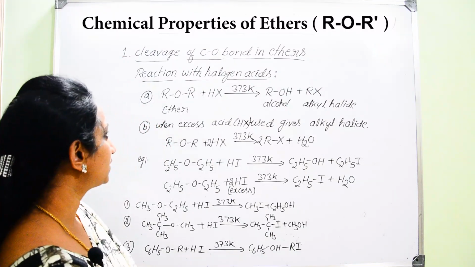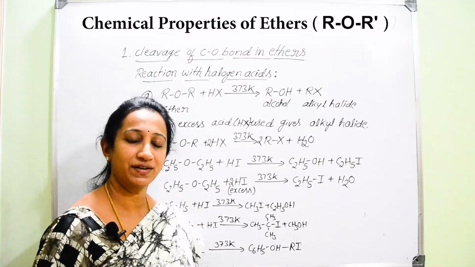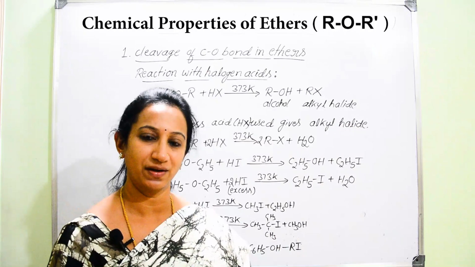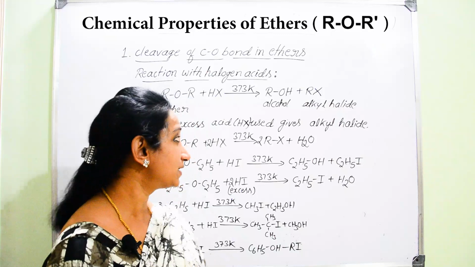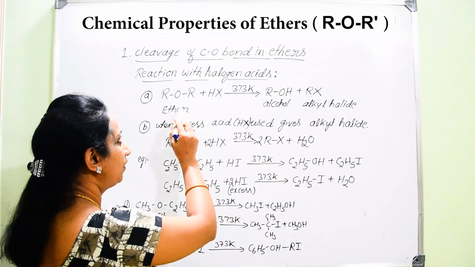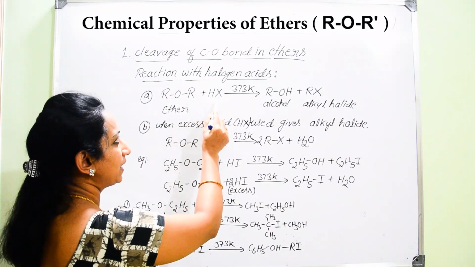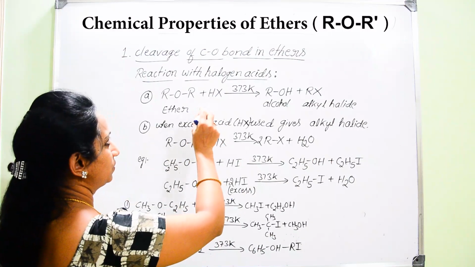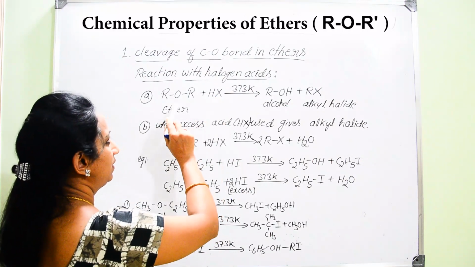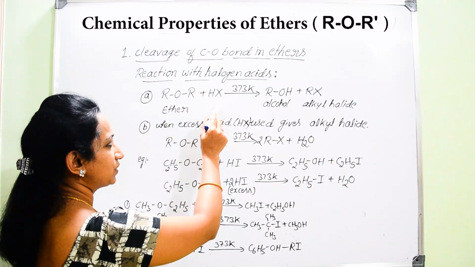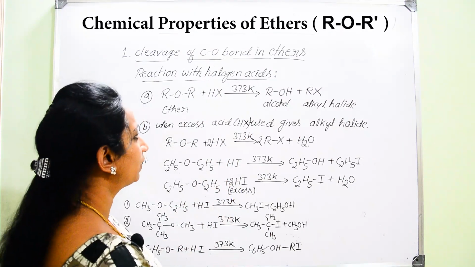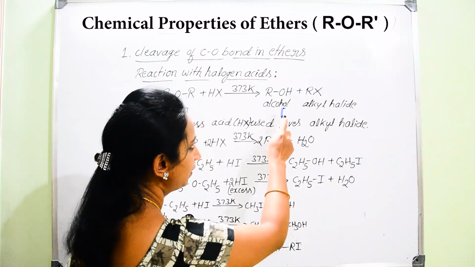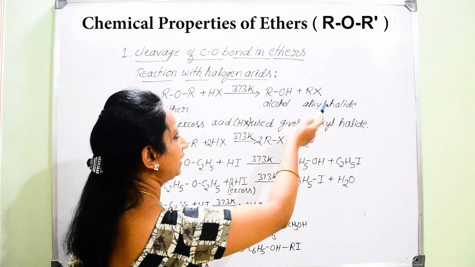Here you can consider the reactivity of HI will be more than that of HBr, which is more than that of HCl. When ether is treated with halogen acid on heating at around 373 Kelvin, you are going to get the formation of alcohol as well as alkyl halide.